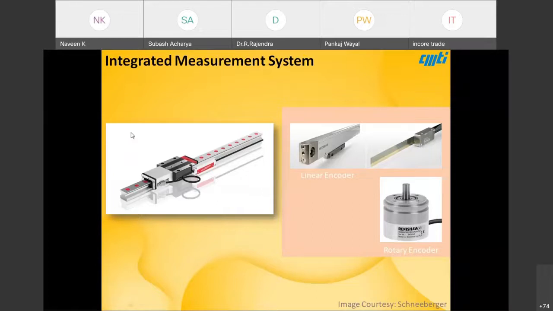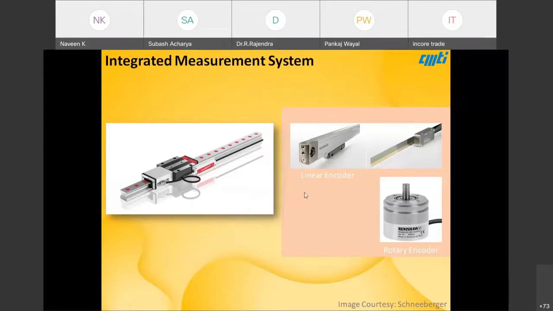So there are LM guideways presently which come with a built-in measurement system, packed and integrated well with the carriage block of the linear guideways. In this case you can save the space of the system, avoid contamination, and reliability is going to improve.